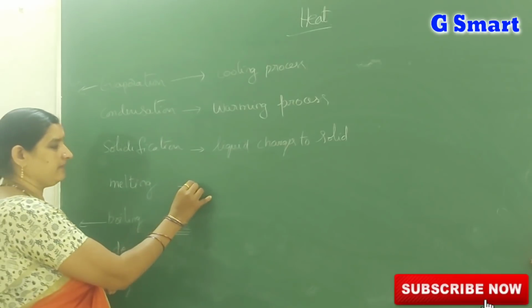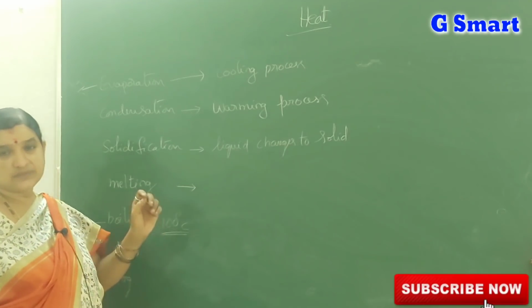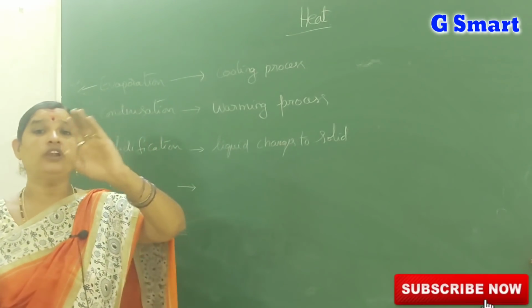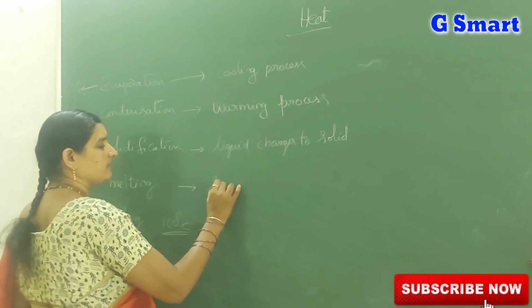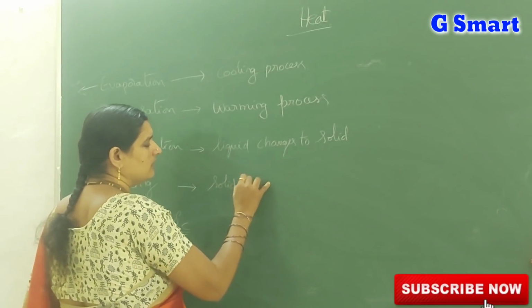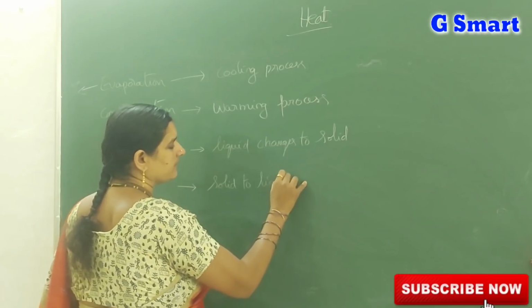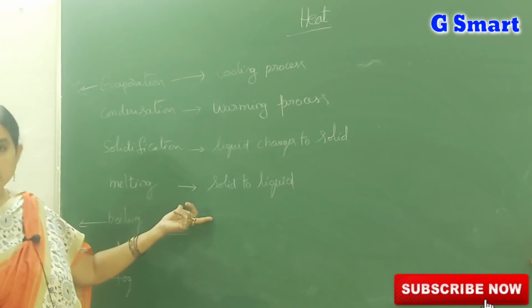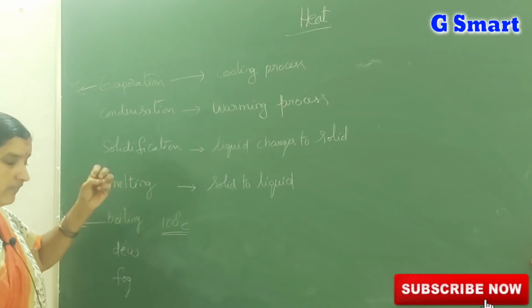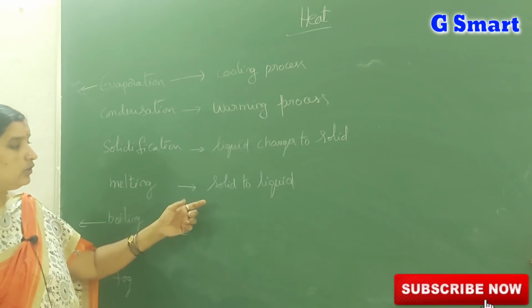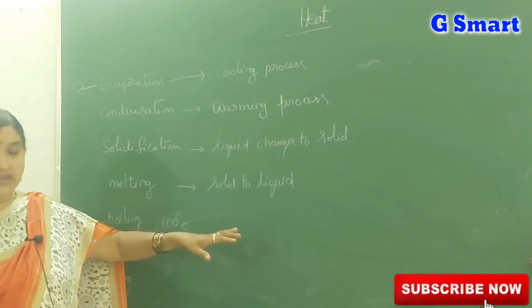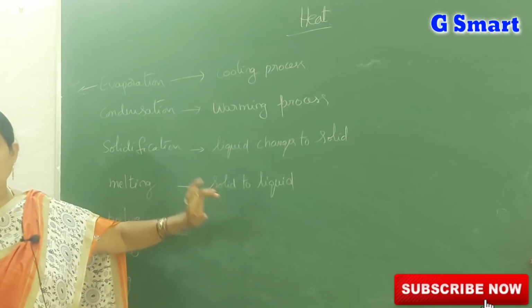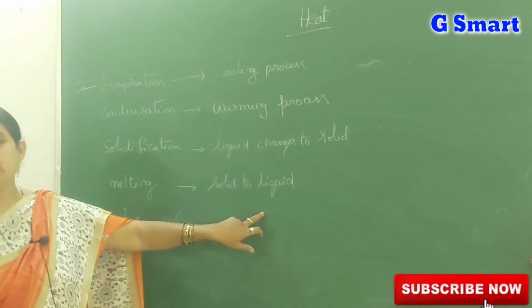Next, melting. When a substance changes its state from solid to liquid, it is called melting. Let us take the example of ice. When you give heat to the ice, it becomes water. Till the total ice becomes water, there is no change in temperature.